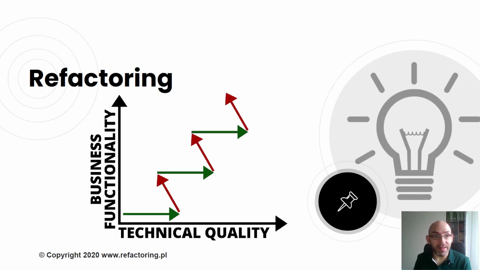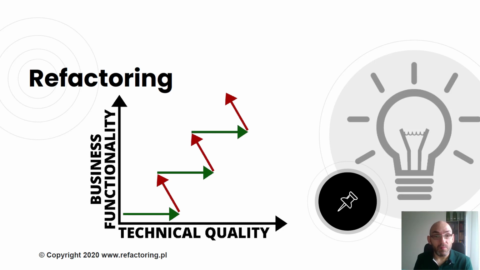Have a look at this graph. On the vertical line, you can see business functionality. On horizontal line, technical quality. And very often, when we implement new functionality, the quality of code decreases. Sometimes a little, sometimes significantly.